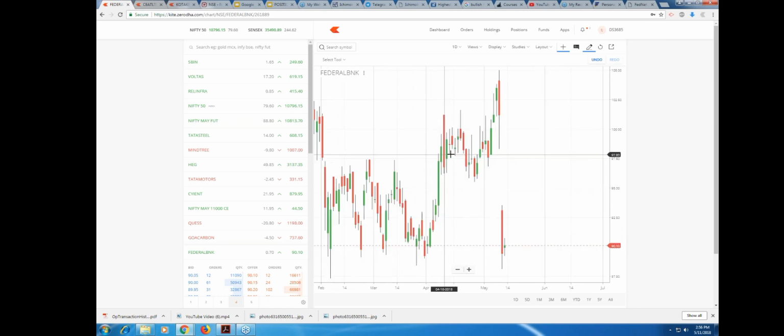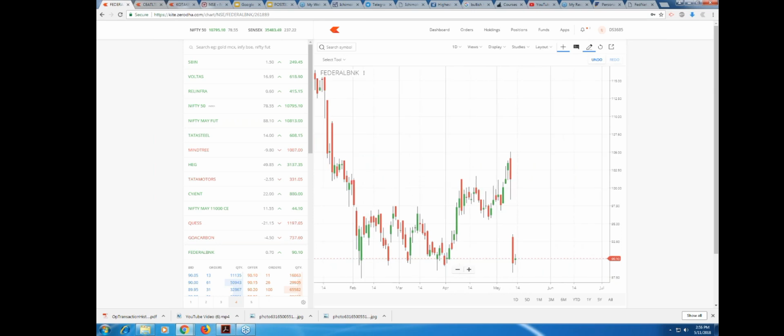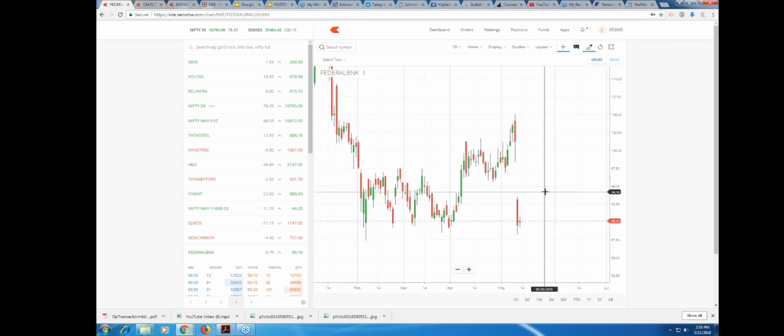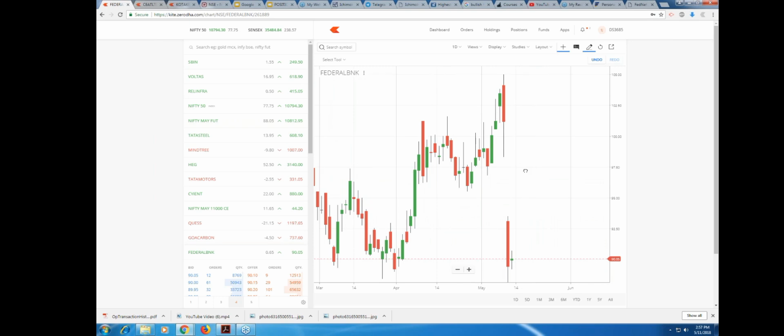I'll tell you how. Entry and exit will be from 15 minutes, but your mindset, whether you're going to go long or you're going to go short, go long means you're going to buy, or go short means you want to sell, will be decided based on 1 day movement of the stock price.